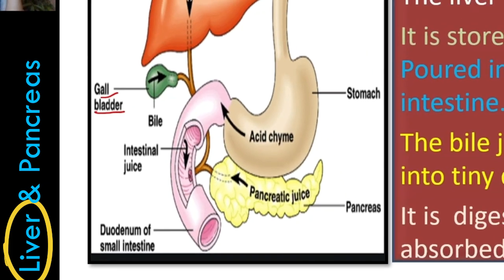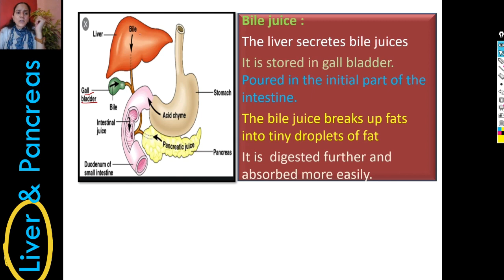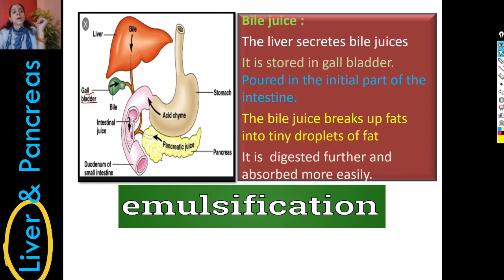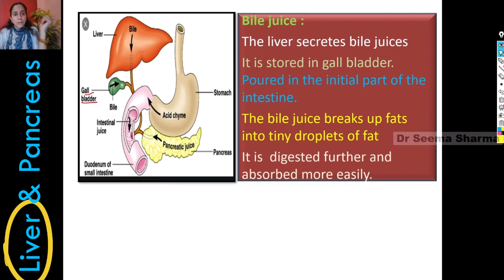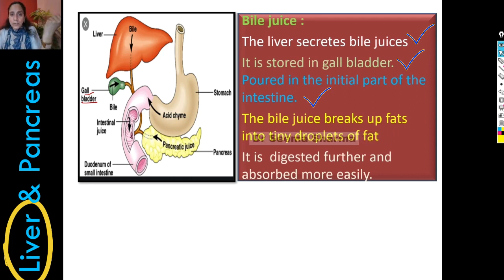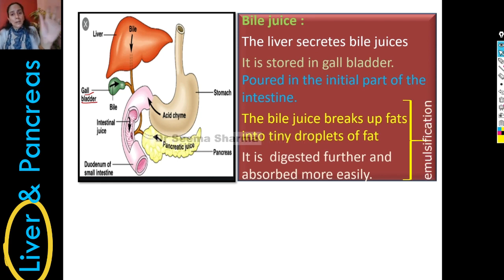Now this bile juice, what is its function? Bile juice does not contain any enzymes. Even then, it is very useful in the process of digestion. It helps in the emulsification of fats, meaning conversion of complex fat into a simple soluble substance. So bile juice is secreted by the liver, temporarily stored in the gallbladder and poured in the initial part of the small intestine, and its role is in the emulsification of fats, conversion of complex fat into simple soluble form.